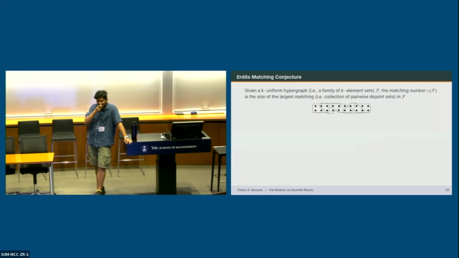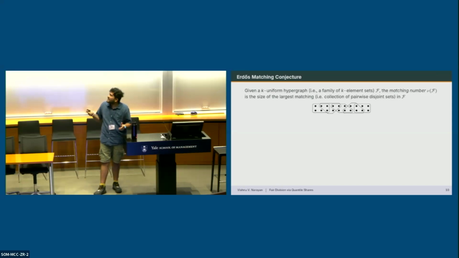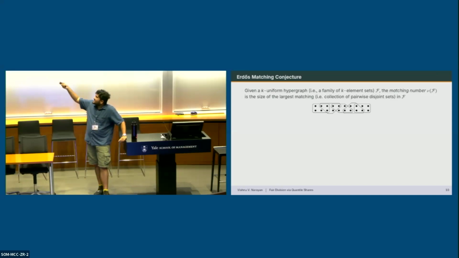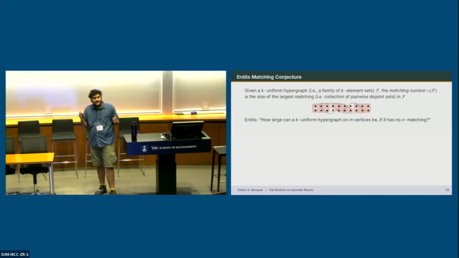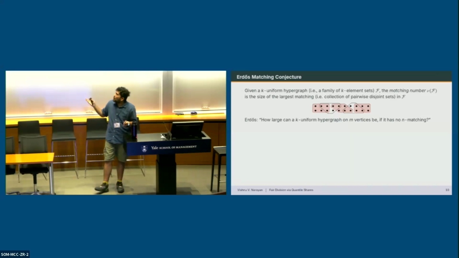Erdos's conjecture says, given a k-uniform hypergraph, so a family F of k element sets, the matching number is the size of the largest matching, or the largest collection of pairwise disjoint sets in F. In this picture, we have a 6-uniform hypergraph with a matching containing 3 sets. So Erdos asked, how large, in terms of the number of sets in the family, can a k-uniform hypergraph be if it has no n-matching?